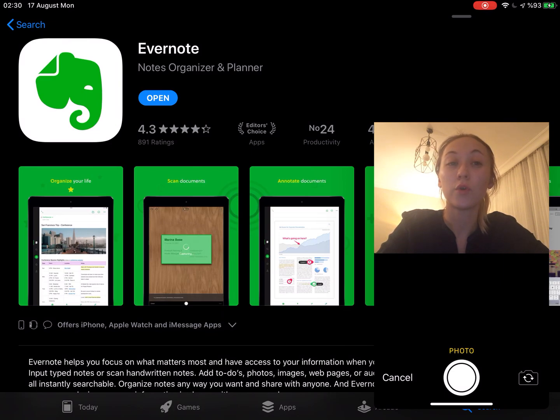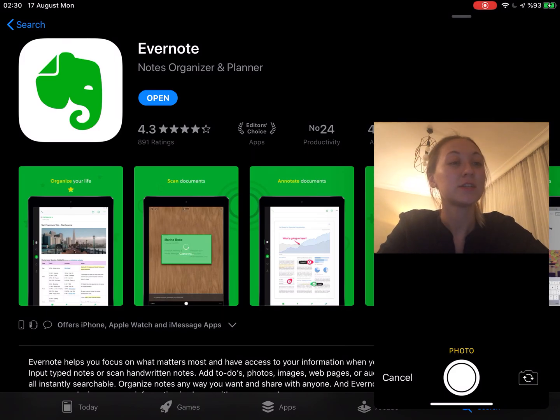It has 4.3 stars out of 5, and as you can see here, if you're above 4 years old, you can use this app. The developer is Evernote, and it is compatible with iPhone, iPad, iPod Touch, and Android as well. It is free to use, but there are in-app purchases as well. It helps you focus on what matters most and have access to your information when you need it.